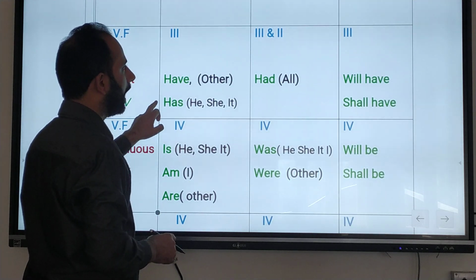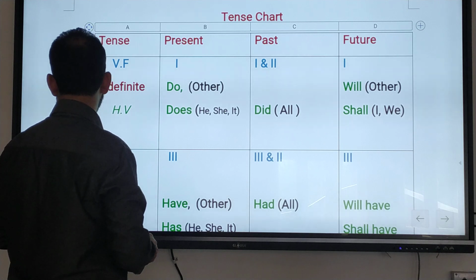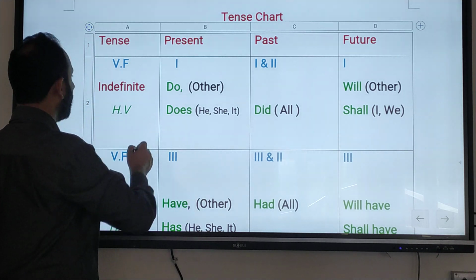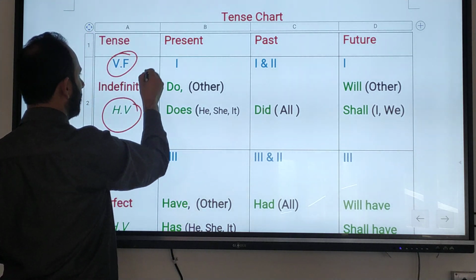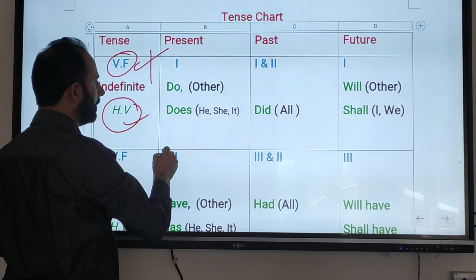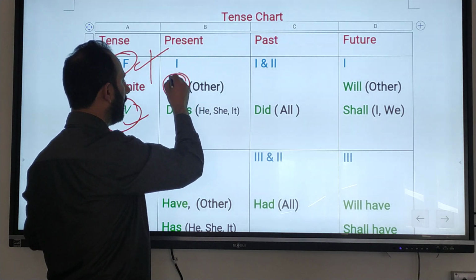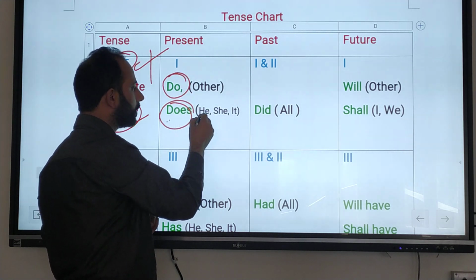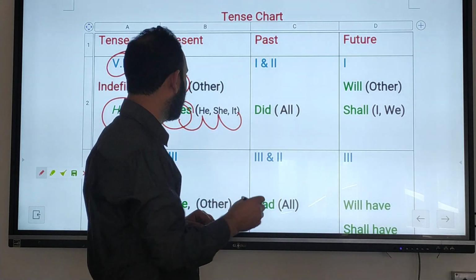I already told you that for identification of tense we need two things: verb form and helping verb. We have completed the verb form. Now we have the helping verbs. You have to remember that with present indefinite we use the helping verbs do and does. Does is used with he, she and it, that is third person singular.